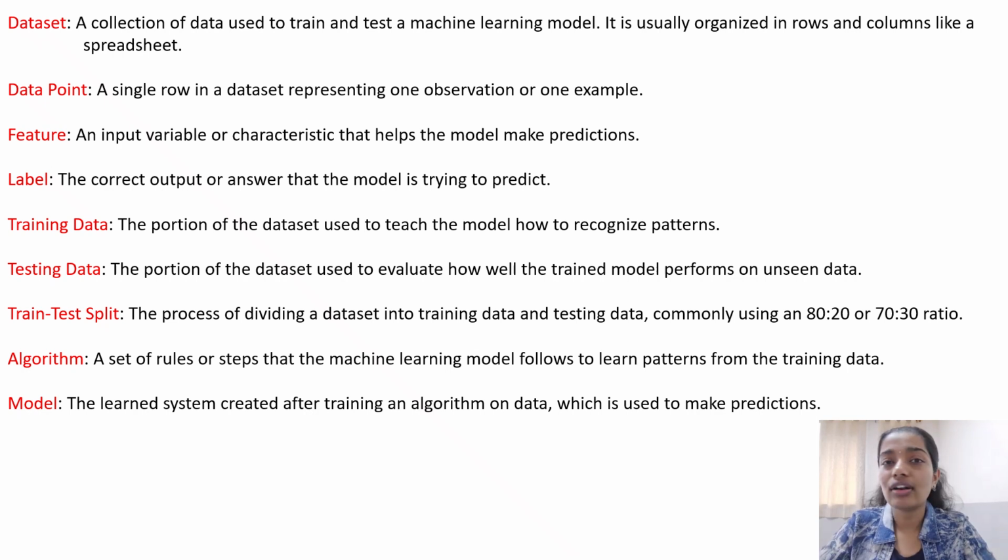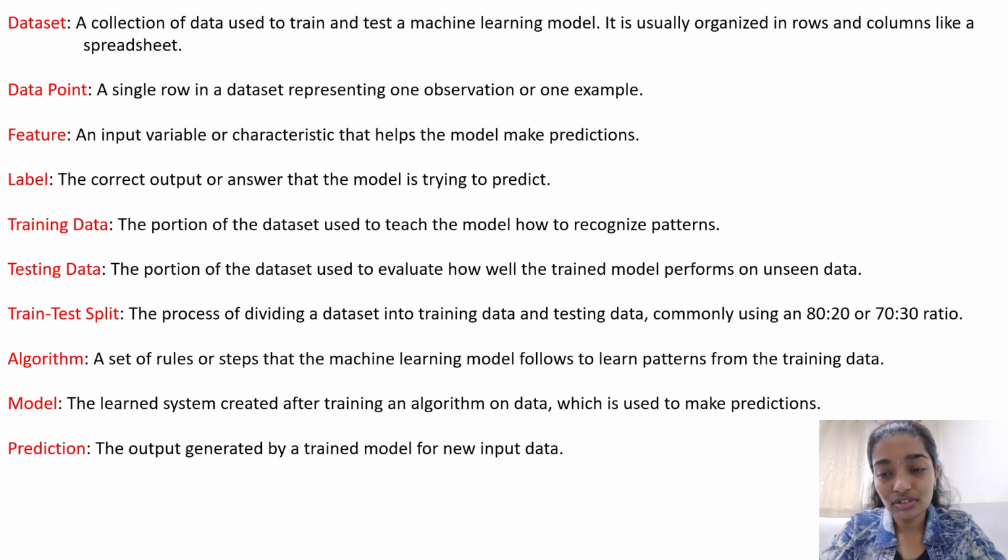Then we have the model, a very simple thing. We have been talking about models from the very beginning. We give data and train an algorithm on the data, which will come up with some predictions and some results. So basically a model is a system that is created after training on data, and which will make predictions later. So this is basically a model.